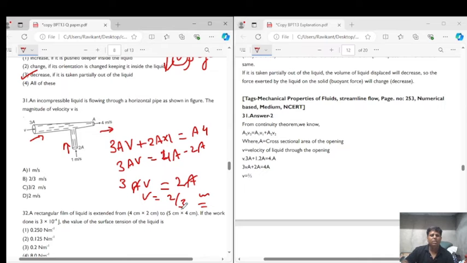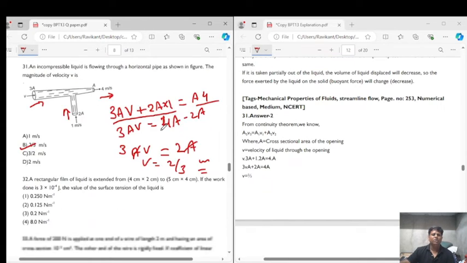So 2 by 3 meter per second is option B. So the correct answer for question number 31 is option B, that is 2 by 3 meter per second. We have simply used the principle of continuity here. This is the inlet and this is the outlet, right? So the correct answer for question number 31 is option B.